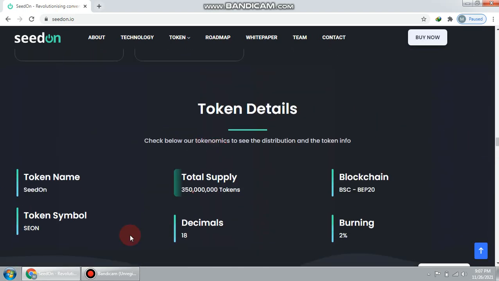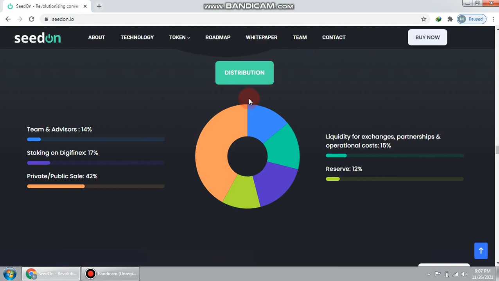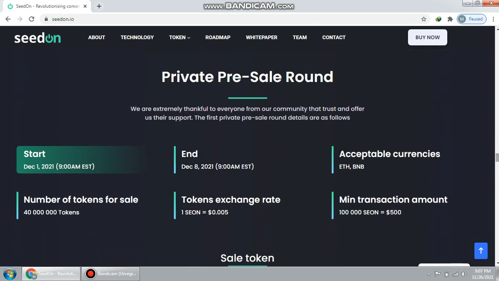Token detail: token name you already know, Seed On, token symbol Sion, BEP20, burning 2%, decimal 18. And you see here the distribution: team and advisors 14%, staking 17%, private and public sale 42%. It is a very nice and good allocation for this great project.